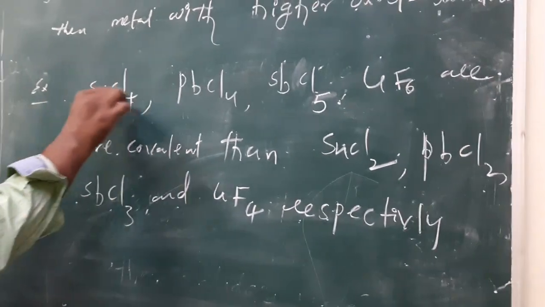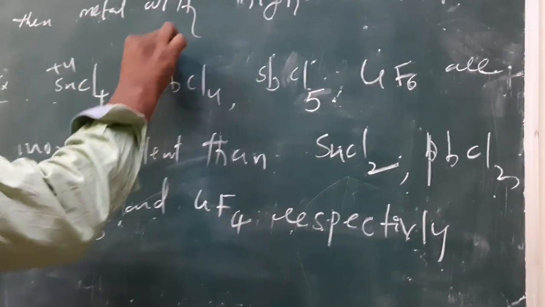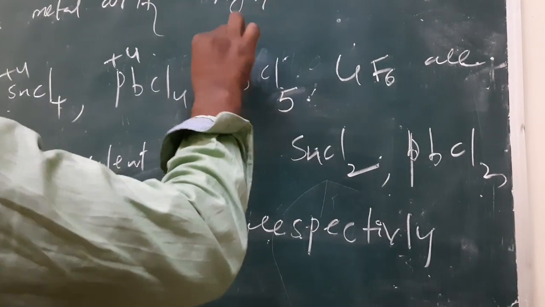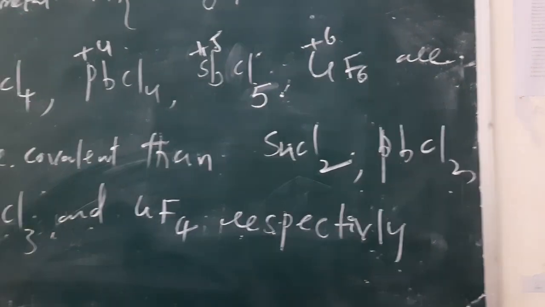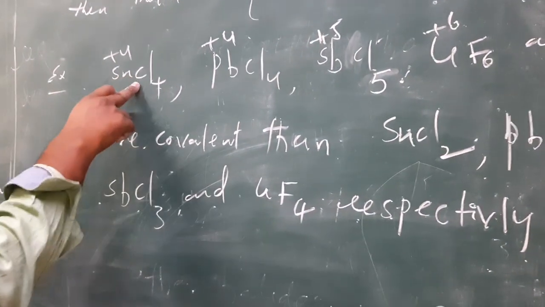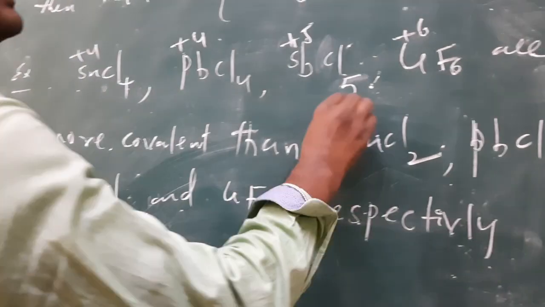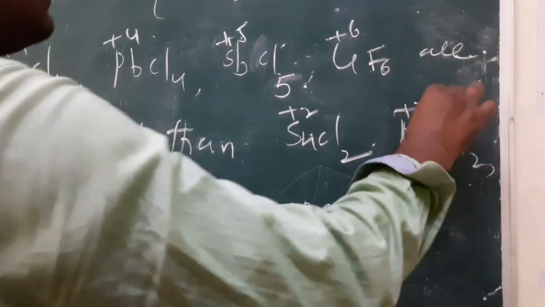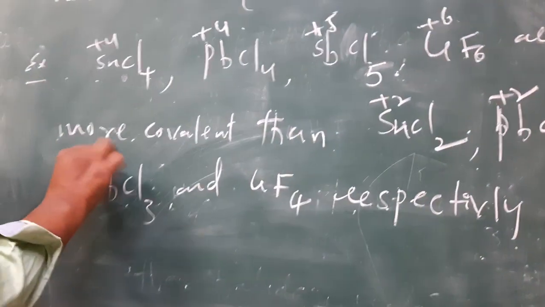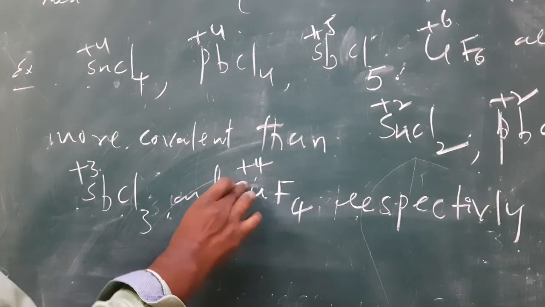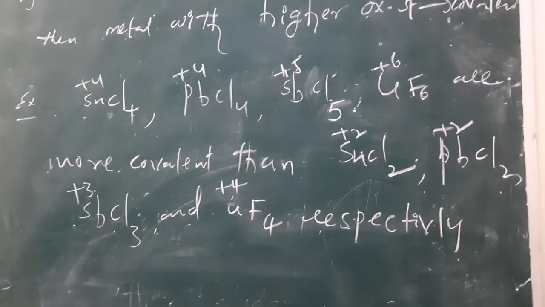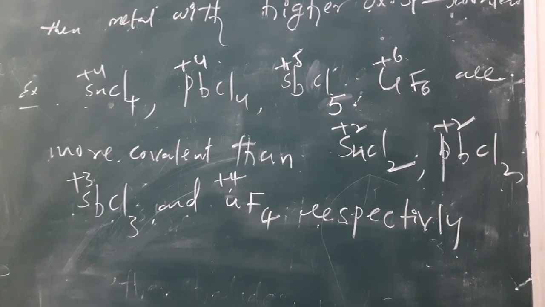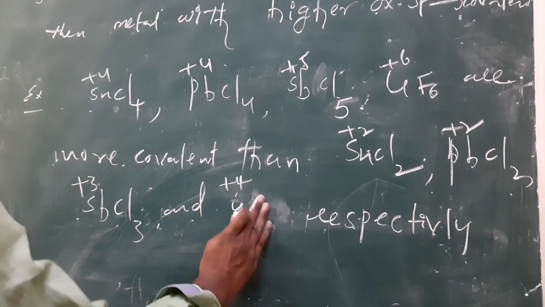That means here tin is +4, lead +4, antimony +5, uranium +6. Tin +4 is more covalent than tin +2; here lead +2, antimony +3, uranium +4. So higher oxidation state halides are more covalent than lower oxidation state halides. Okay.